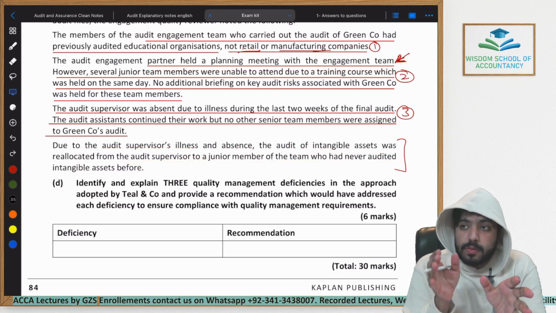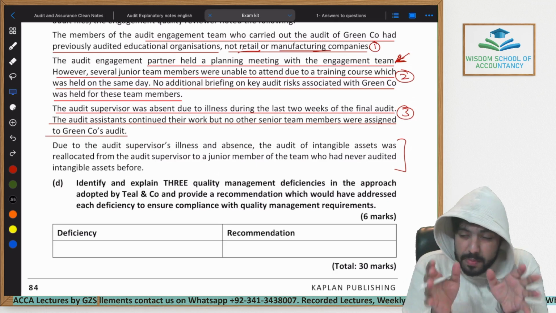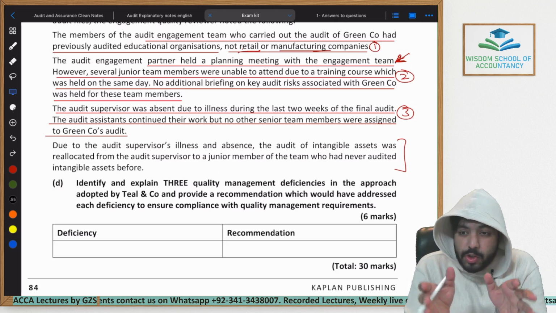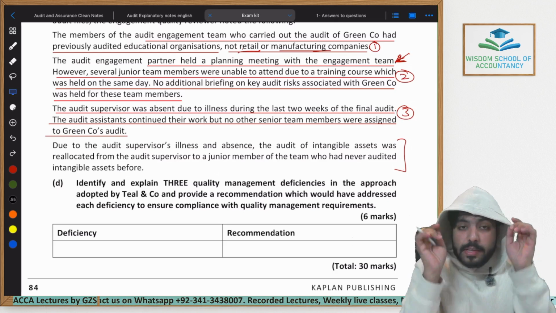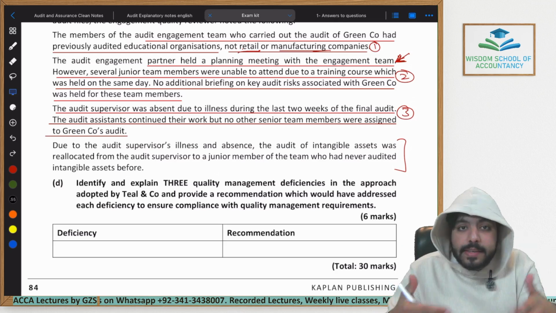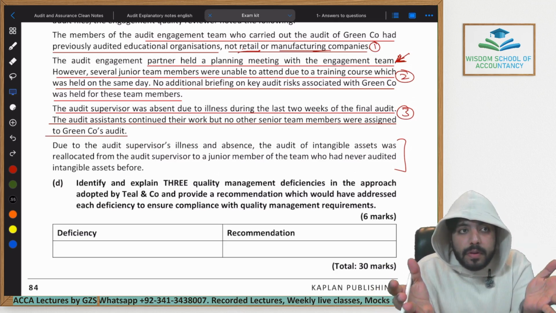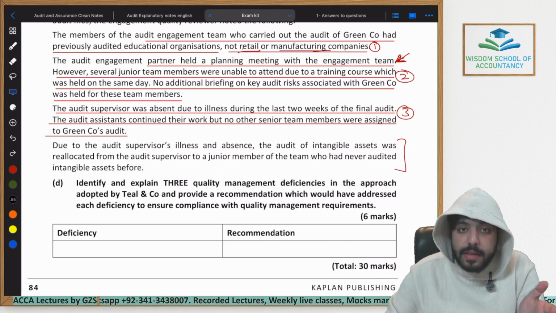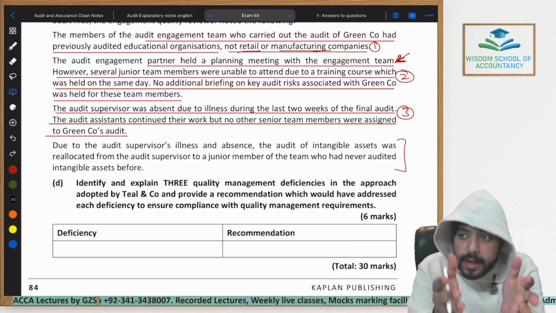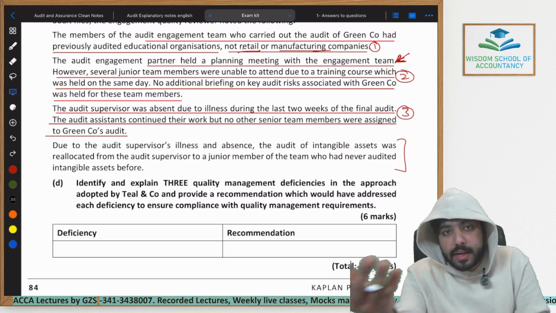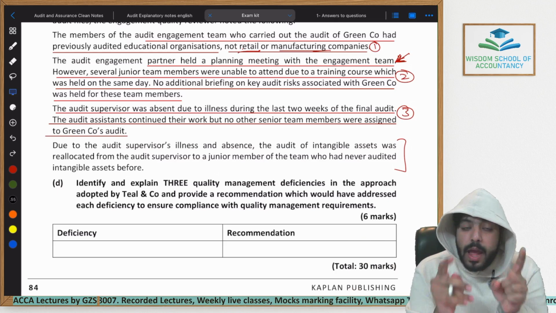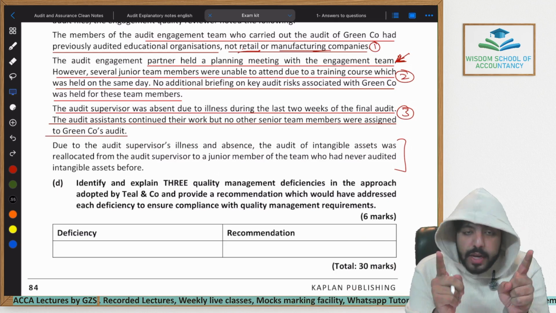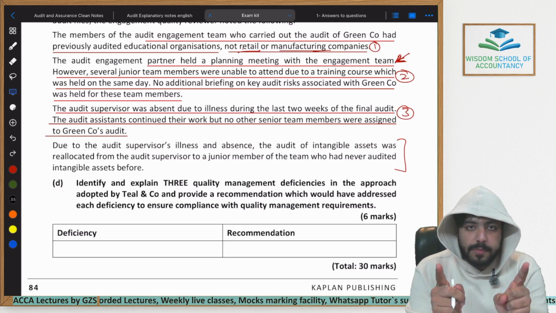You have to analyze whether the junior team person will be able to even do it or not, whether the junior team person will be able to properly do the required testing or detailed procedures which should cover the risk. By covering the risk, we mean whether he would even be able to identify the actual amount of material misstatement that is hidden within intangible assets. So you have to properly allocate the work.